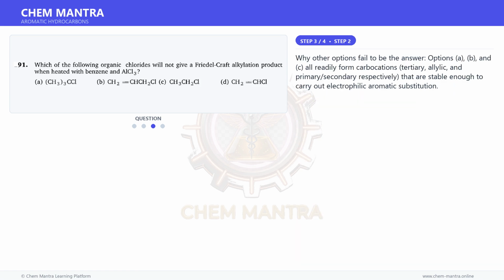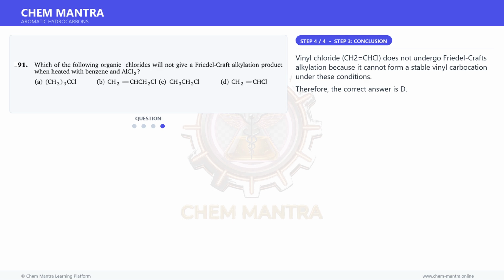Moving on to the next step. Why do other options fail to be the answer? Options A, B, and C all readily form carbocations, tertiary, allylic, and primary respectively, that are stable enough to carry out electrophilic aromatic substitution. And for the final step, vinyl chloride, CH2=CHCl, does not undergo Friedel-Crafts alkylation because it cannot form a stable vinyl carbocation under these conditions.